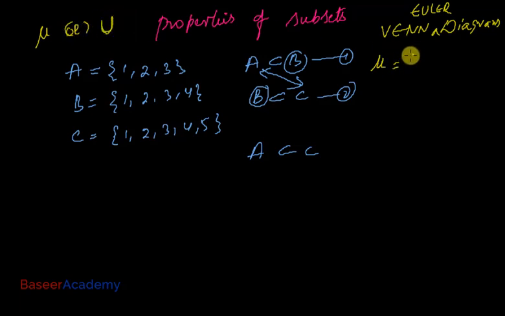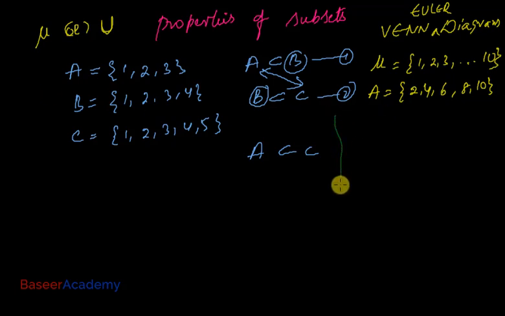Let's say I have a universal set {1, 2, 3, and so on till 10}. And I have a set A which contains only the even numbers 2, 4, 6, 8 and 10. How do you represent this in the form of a Venn diagram? You represent it like this.